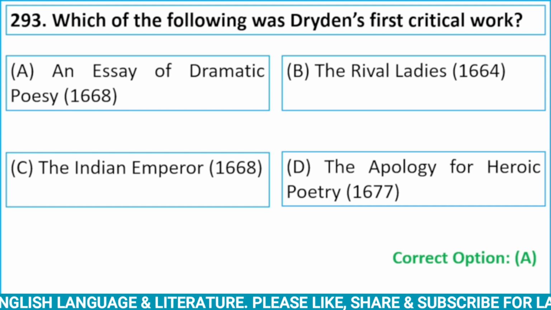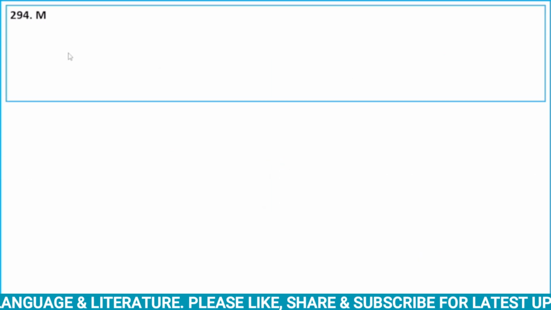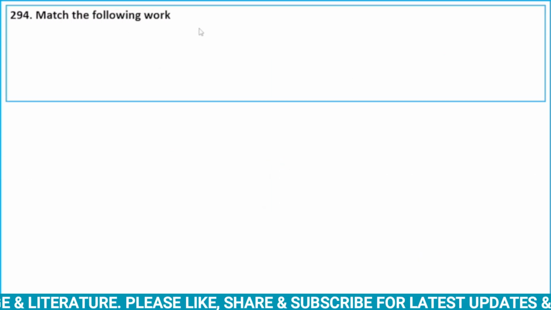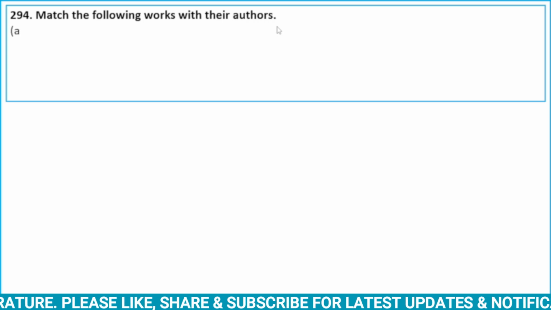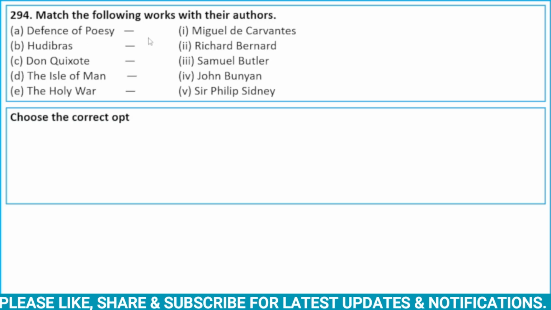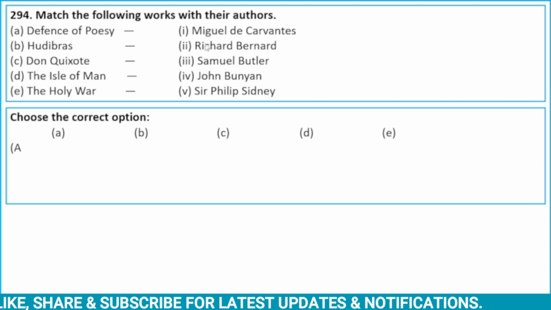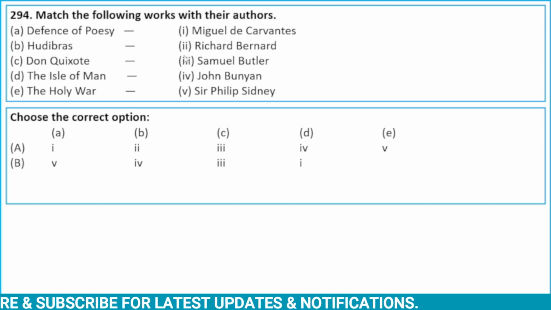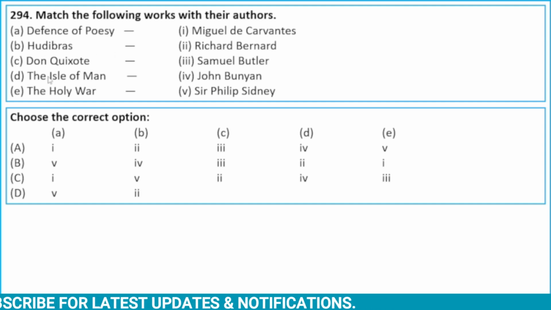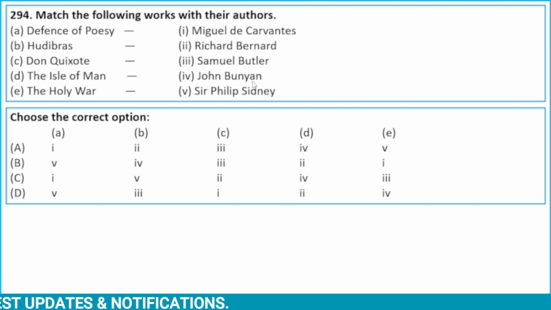Alright, next question. Match the following works with their authors. Defense of Poesy, Miguel de Cervantes. Hudibras, Richard Bernard. Don Quixote, Samuel Butler. The Isle of Man, John Bunyan. The Holy War, Sir Philip Sidney. So let me explain it.